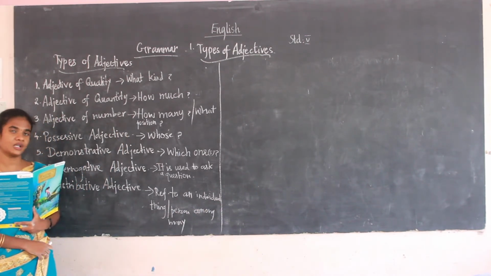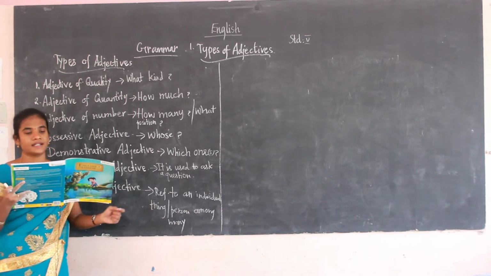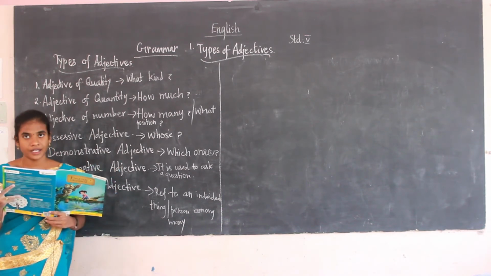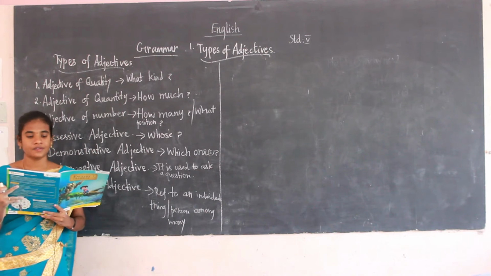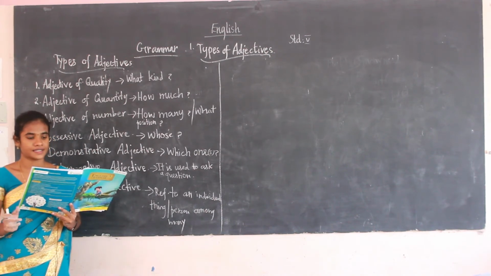Okay, for number we will be using only how many or what position. The example words are 25, many, last, fifth, first, 10th. These are some of the example words.